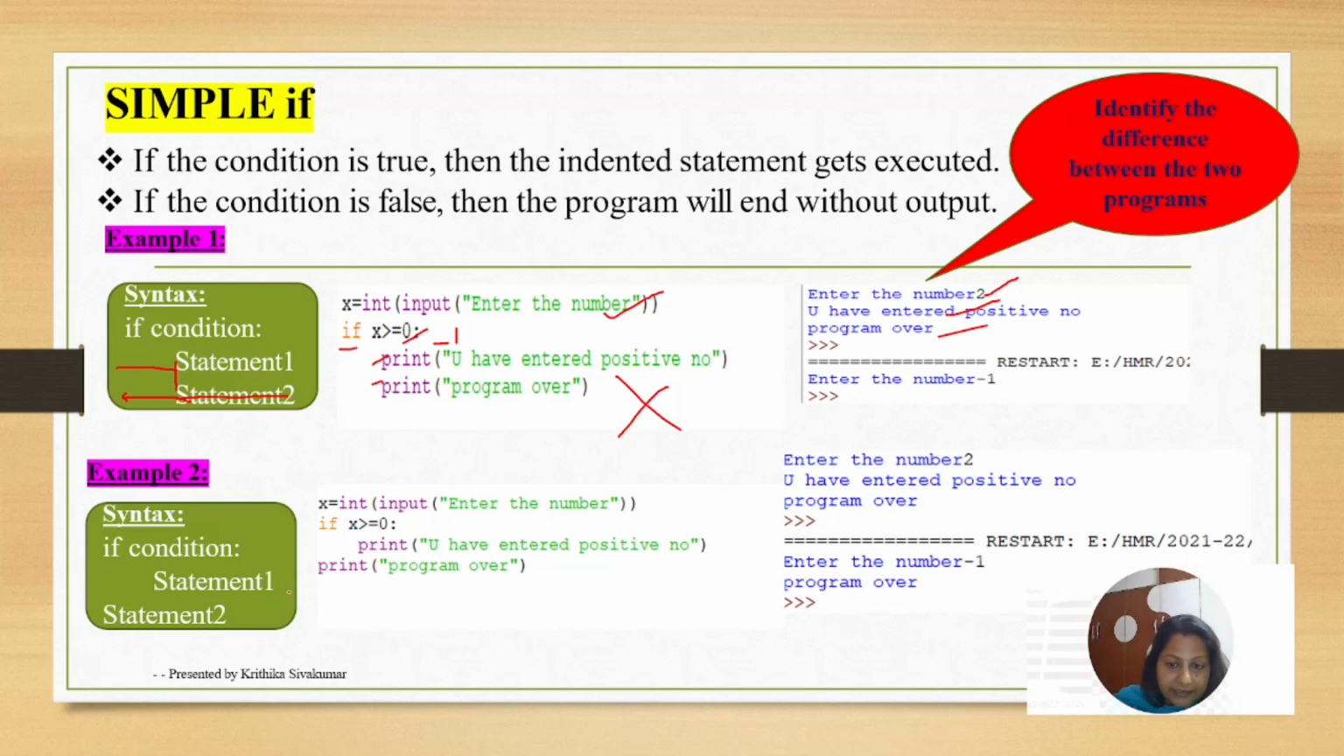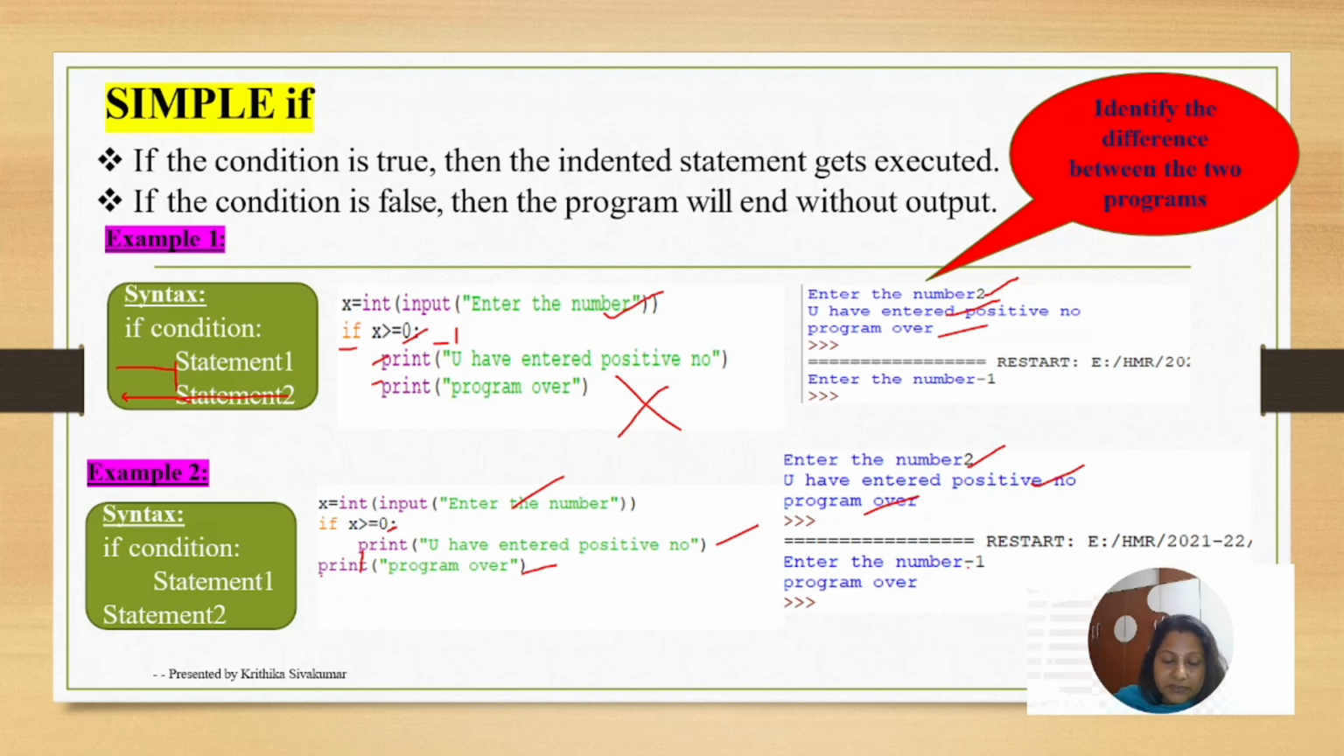Okay. Now take another example. Here statement 2 I have mentioned outside of the indentation. So here, enter the number. You're checking the same condition. In one print statement you have mentioned you have entered the positive number, but the other print statement is not on the same line, you have not mentioned the indentation. So if you give the number 2, you have entered the positive number, this also will execute, and it will come out from the block and execute the program over. But if you mention -1, only the program over will execute because it is outside of the block. I hope everyone is clear.